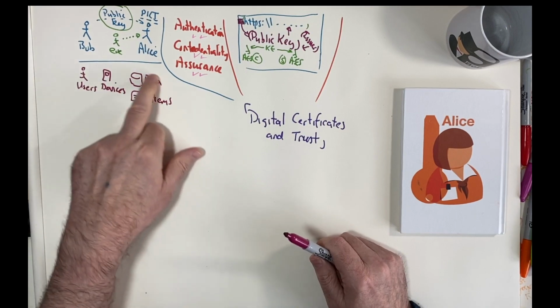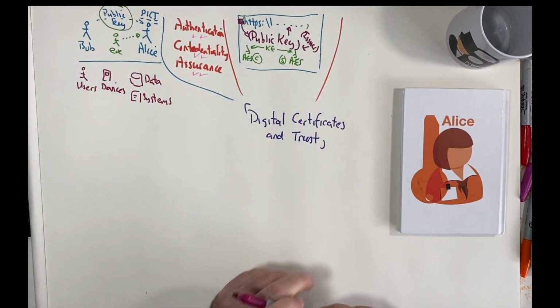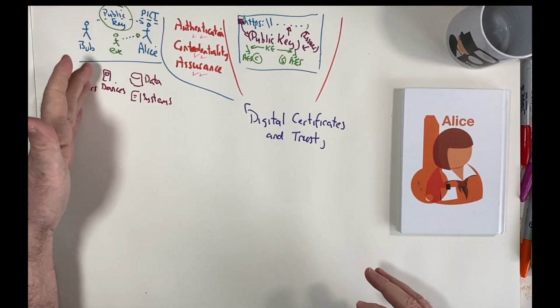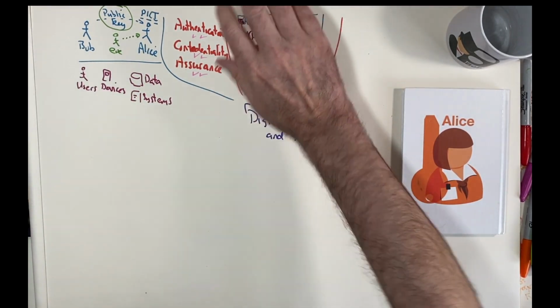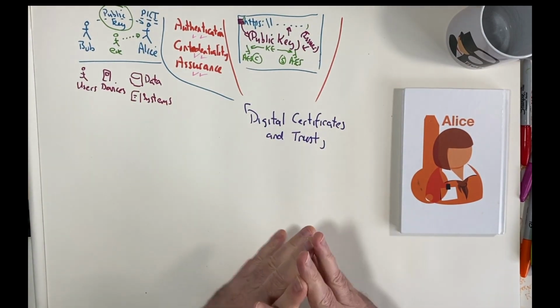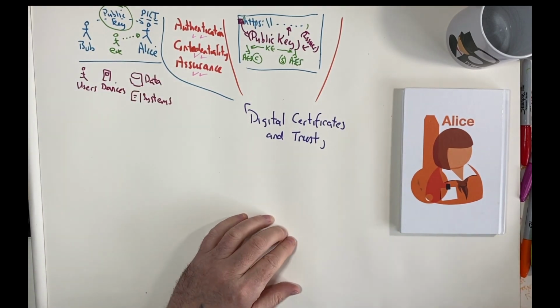So each of these entities needs to be authenticated in some way, and we might do this authentication in different ways. So we might authenticate our users with biometrics, handprints, fingerprints, and so on, devices with their MAC address for the network card, and so on.